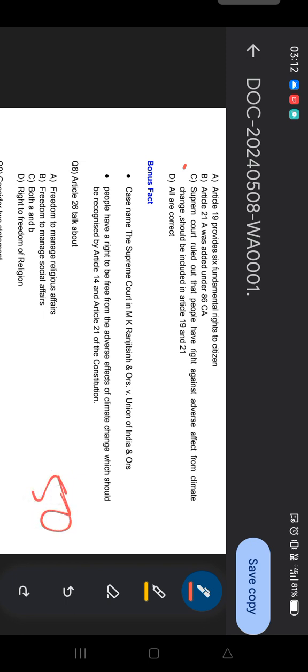What does Article 26 talk about? I hope you all are providing your answers by circling your OMR sheet. I know the last question was very tough because you might not have heard about this thing before, but please note these things. And guys, your time is up. So Article 26, we all know, is about the freedom to manage religious affairs. Option A is the answer. So question number 8, option A is the answer.